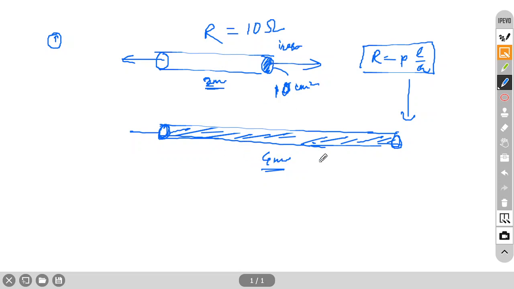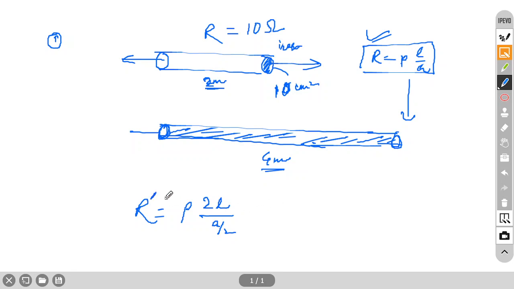We got length double. So suppose in the first case this is the resistance. In the second case we will write the same thing. Rho will not change because the material is still iron. Initially it was iron, now it is still iron, so rho will not change. Length became double, so we write 2L. Thickness became half, so A by 2.